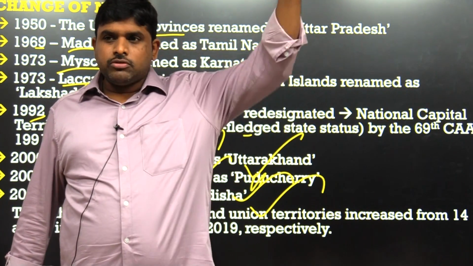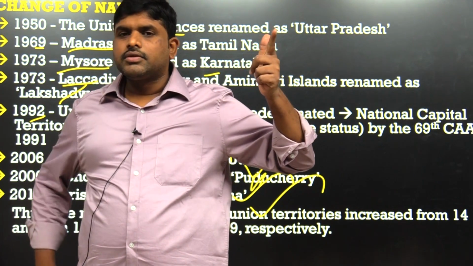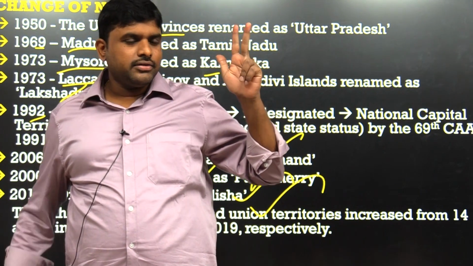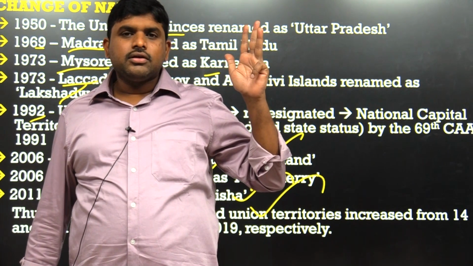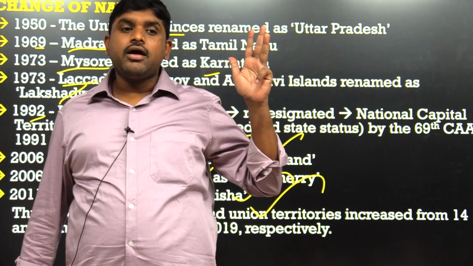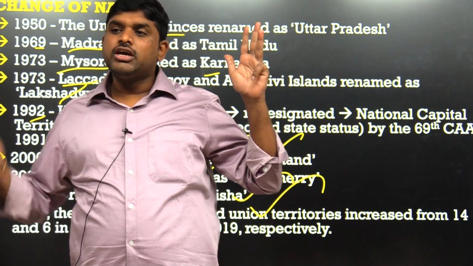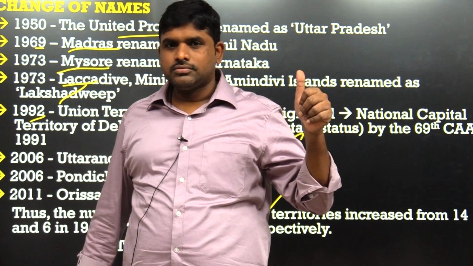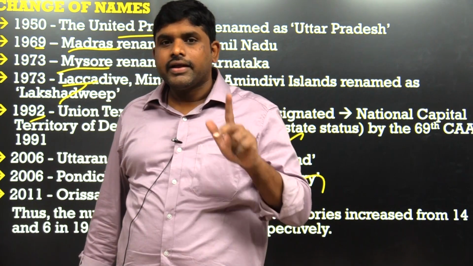We will come from north to south. Jammu and Kashmir, Ladakh. Chandigarh, where? Chandigarh, Delhi. Both became one. Dadra and Nagar Haveli and Daman and Diu is 1 UT. Next, Puducherry. Next, Andaman and Nicobar. Next, Lakshadweep. How many?